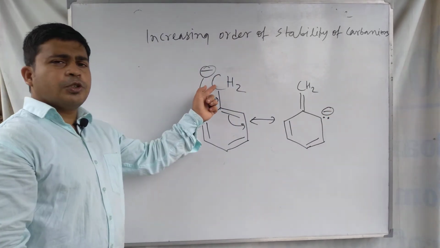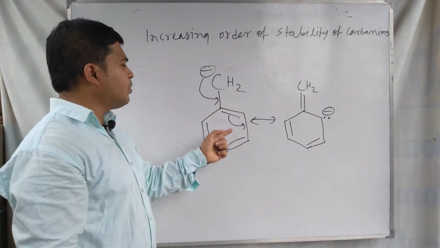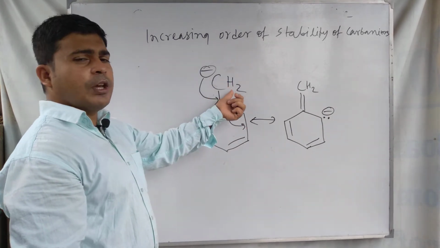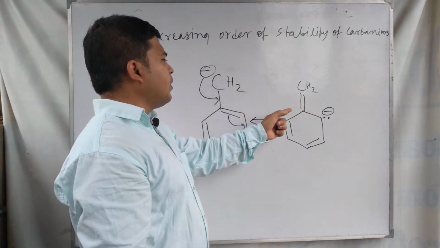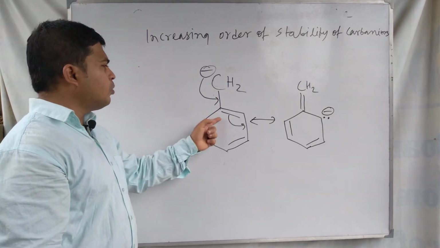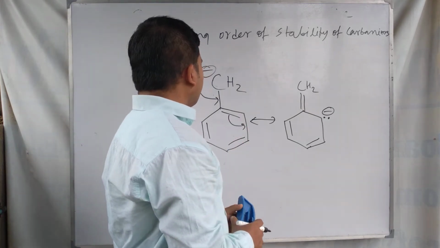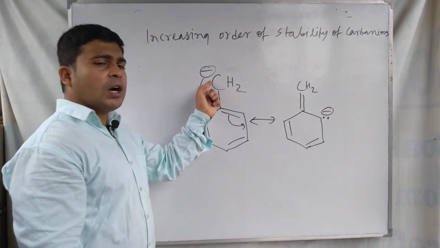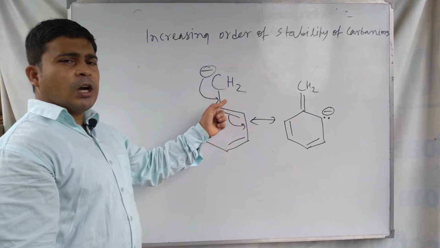this negative charge is withdrawn by the phenyl group. So the phenyl group withdraws the electron from the CH2, and as a result the magnitude of the negative charge reduces due to the electron withdrawing of the phenyl group. The electron density on this carbon decreases due to the electron withdrawing of the phenyl group.